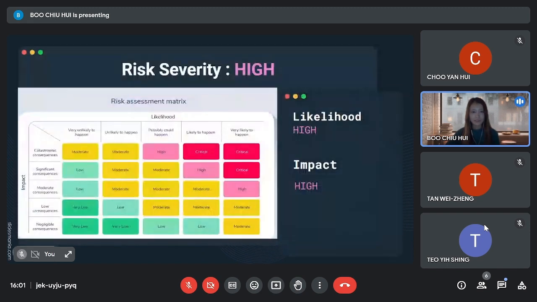And moving on is the risk severity. The risk severity for the Microsoft 365 suite is high, and the likelihood and impact will also be high, as I can say the risk associated with the use of the Microsoft Office 365 suite is high. Given the sensitive nature of the data transmitted through the platform, a data breach or leak results in significant financial loss and reputational damage to the company.